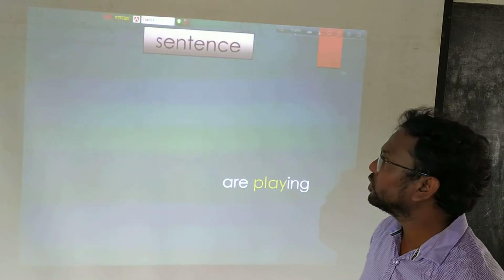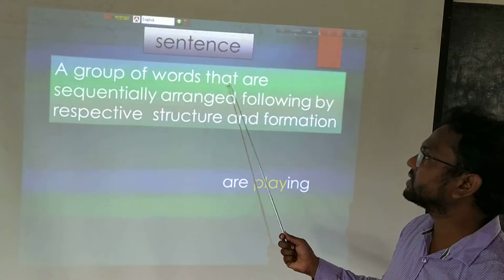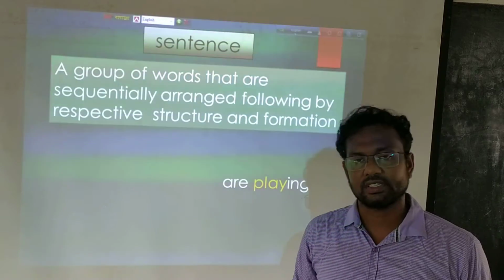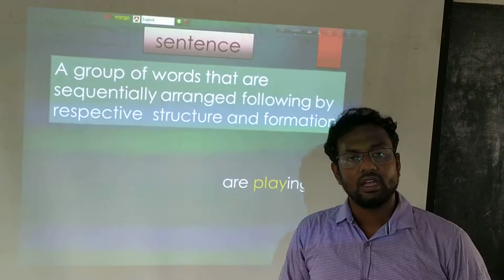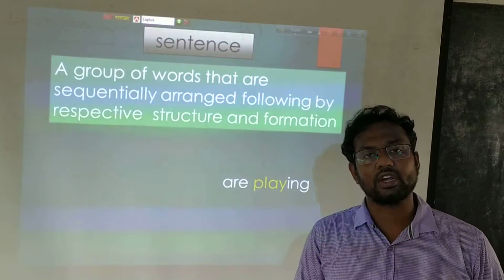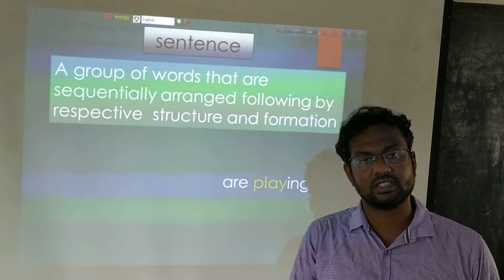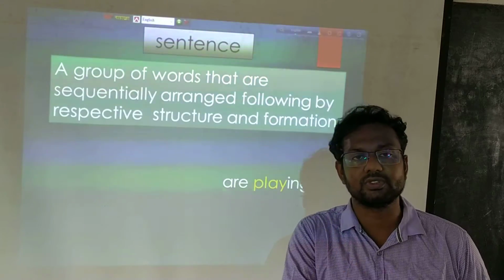Now we'll try to understand about sentence. Through the definition of sentence, we find that a sentence is a group of words that are sequentially arranged following a respective structure or formation. You have to remember that a sentence is not only a group of words, it must be arranged depending on the structure, the formation of the respective sentence.